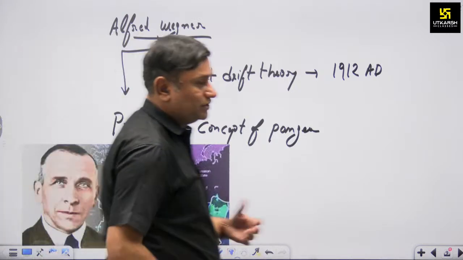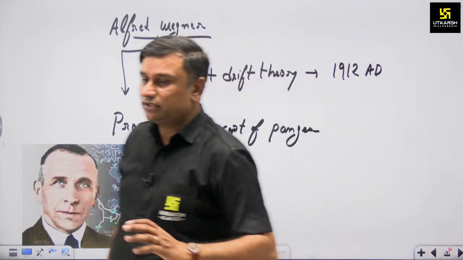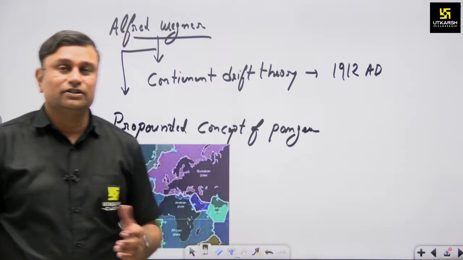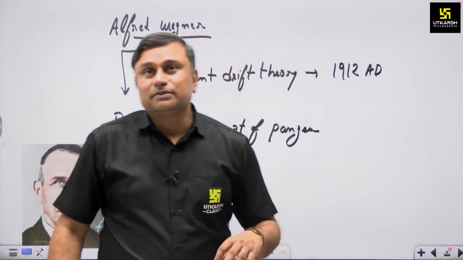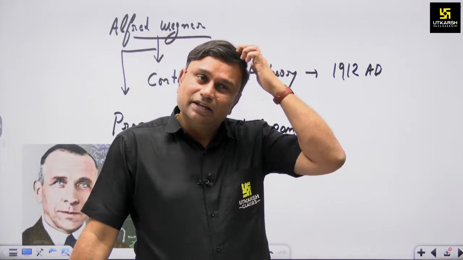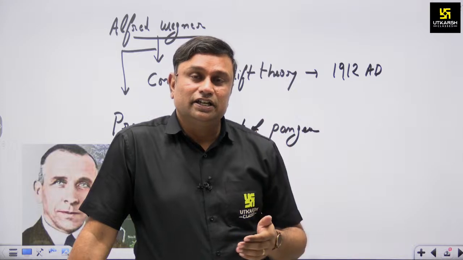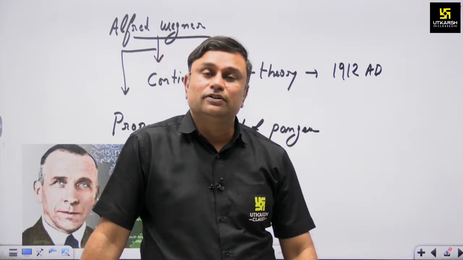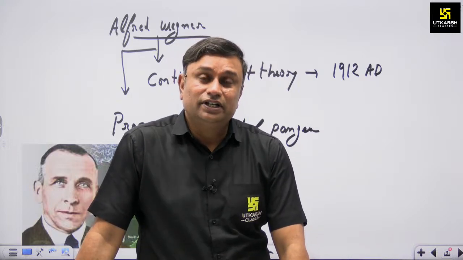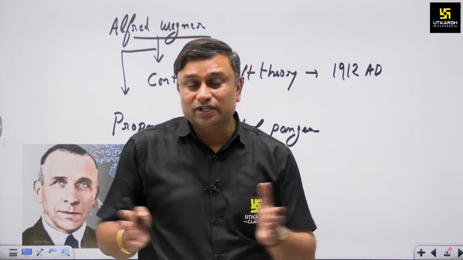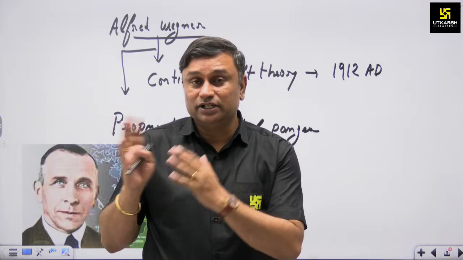Actually, he was a climatologist, and initially he was trying to understand the real causes of climatic diversity or changes across various continents. You can understand that if a climatic condition exists in Europe, an equal kind of symptoms is available in the same amount in Africa. So it says that these two landmasses were equally attributed at a particular time of Earth.